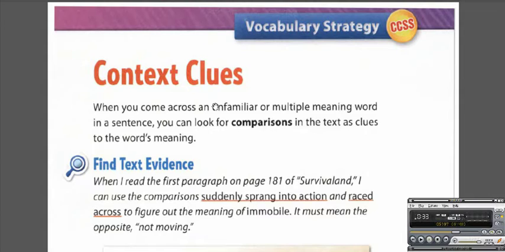The example that we have is from page 181 about the meaning of the word immobile. Here we use the comparison between suddenly sprang into action and raced across. This comparison will help us get the meaning of the word immobile, that will be the opposite, which is not moving.